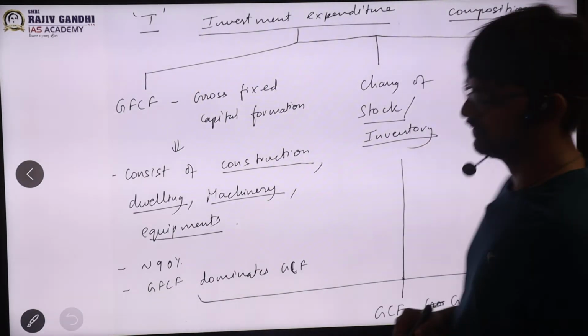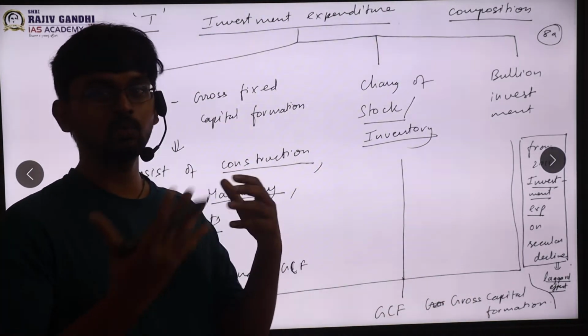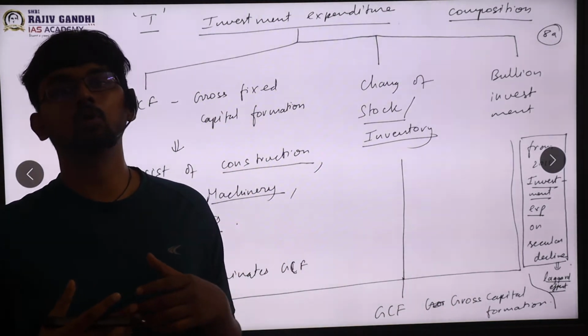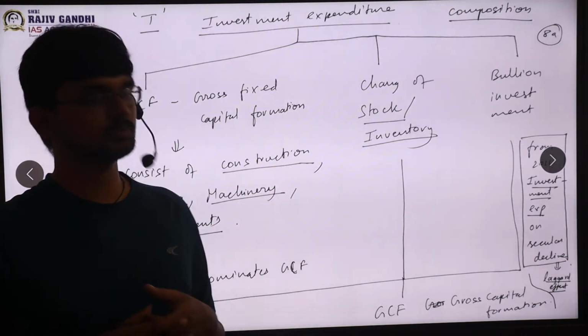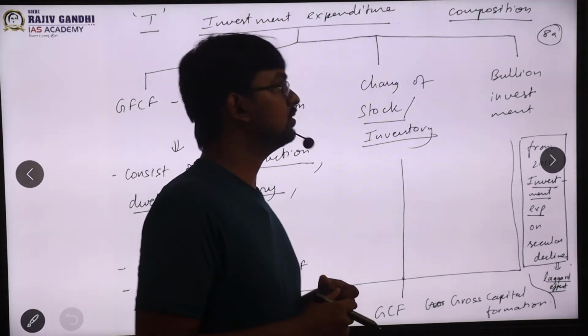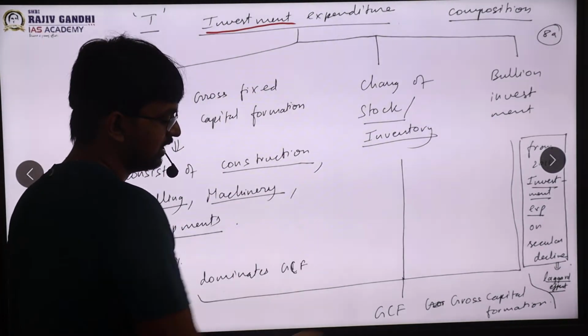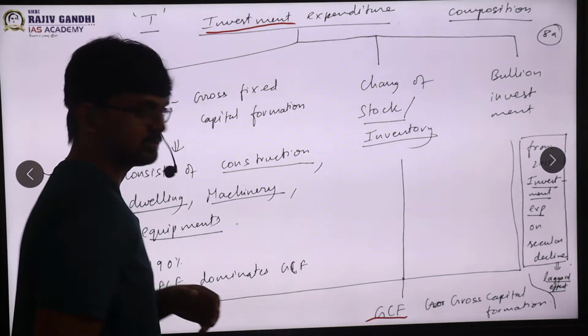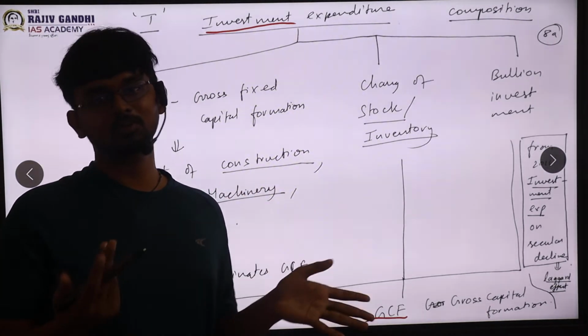Next. Finally, we understood investment as a concept. Now, in accounting parlance, you need to know what all the elements included in investment are. So before that, you need to know another term which is essentially used to refer to investment, which is nothing but gross capital formation. I don't have to explain gross capital formation now. You already know the meaning.